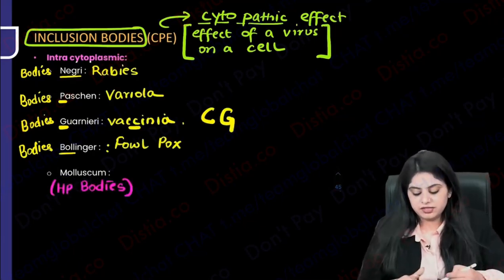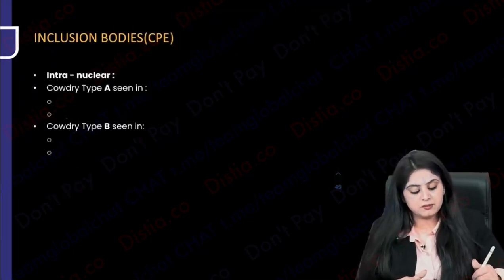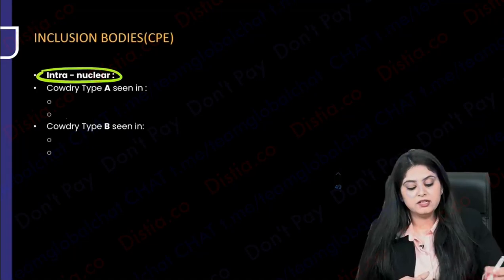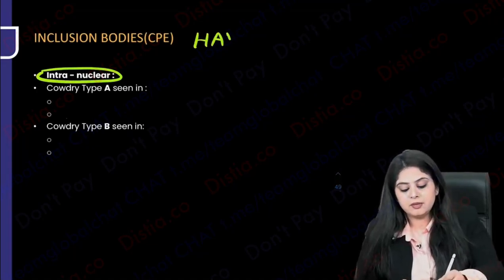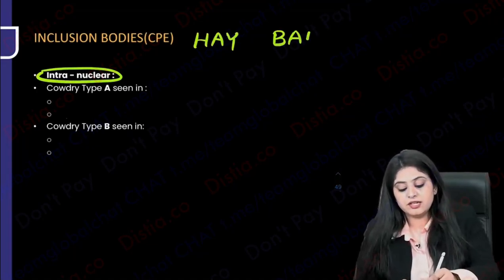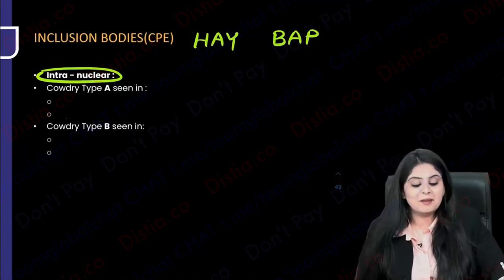So we have done all of these. All of these were in the cytoplasm. Now I have to go on to the nucleus. So in nucleus, you please remember there is a mnemonic which students learn as Hey Bap. Okay. Hey Bap is the mnemonic.